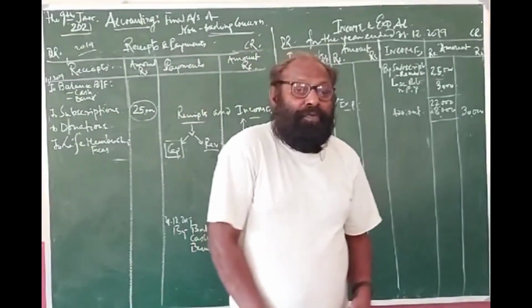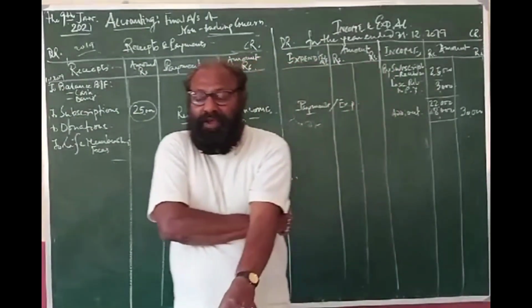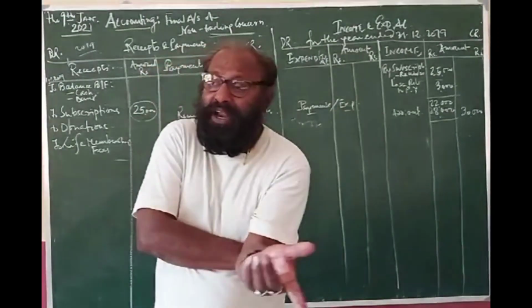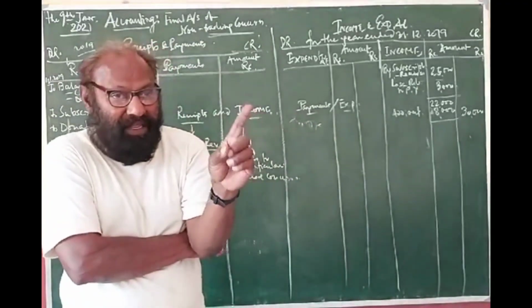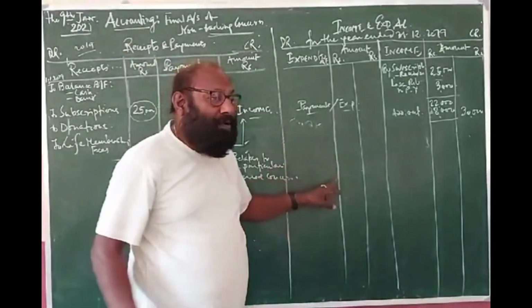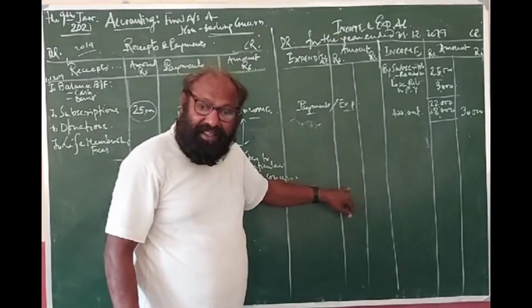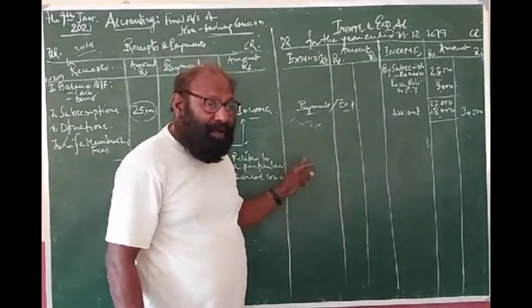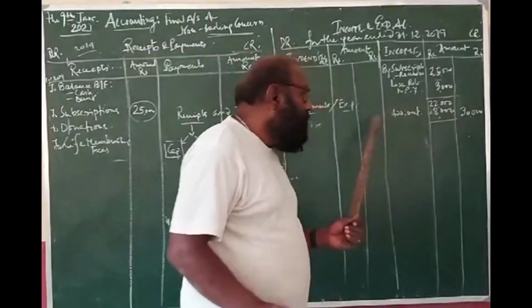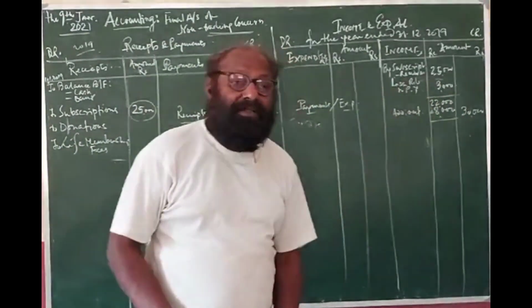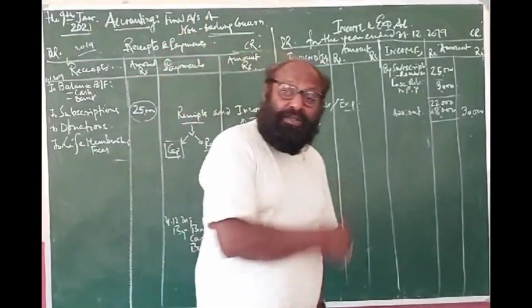Machinery of rupees 10,000 out of 25,000 has been sold at rupees 5,000. Now what is the amount of machinery reduced? 10,000, so it will be deducted in the balance sheet. But you have received 5,000, so there will be a loss of how much? 5,000, and that loss will come over here. You will get all these issues cleared while we are solving the problem.